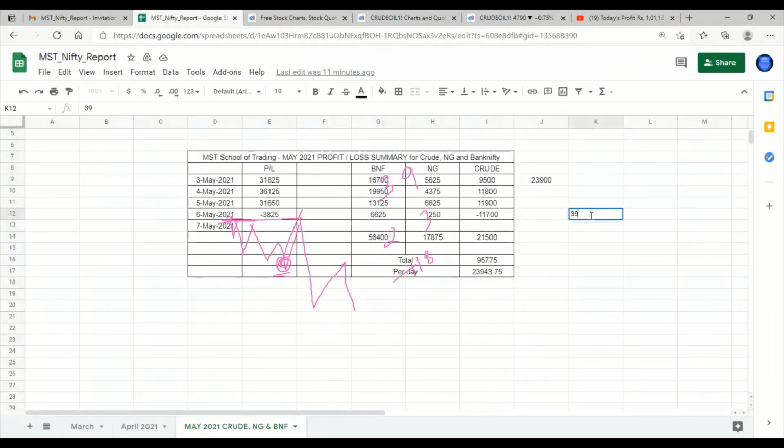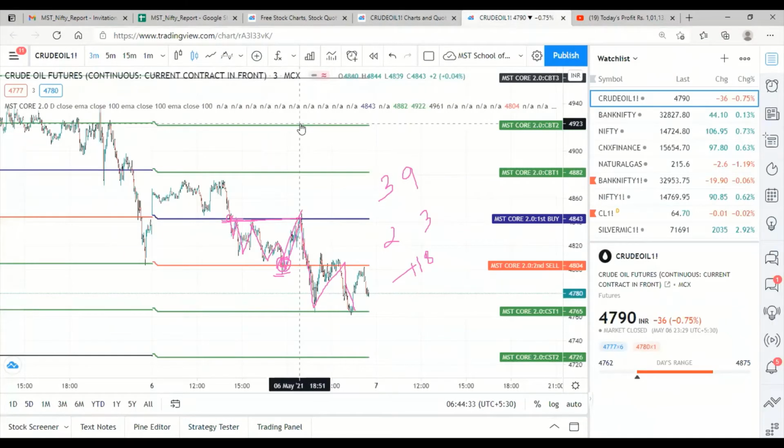39. 4843 minus 4804, so how much does it come? 4843 minus 4804, 39 points. Now again we have taken 39. So we have got some 11,800 rupees loss yesterday. 11,800 rupees loss in crude oil. No issue.